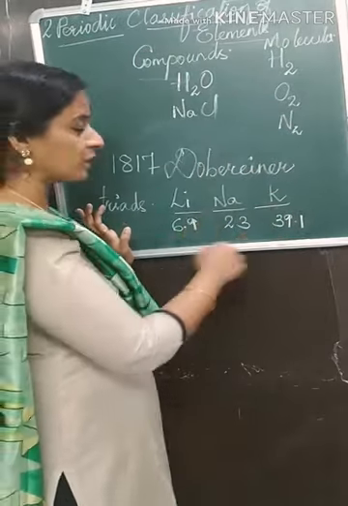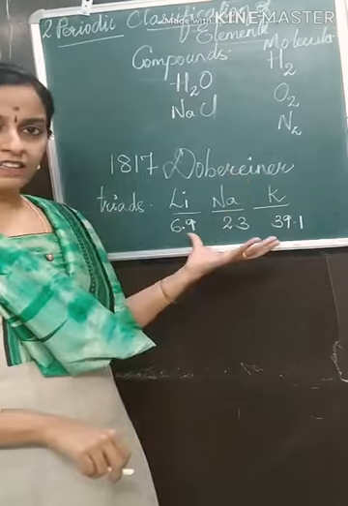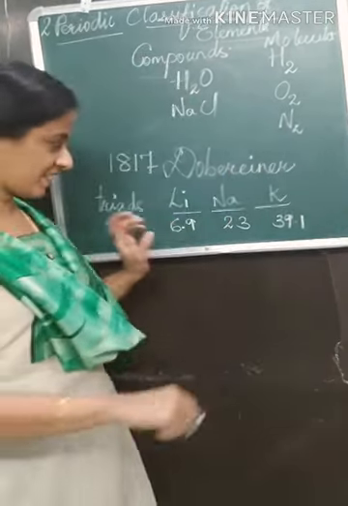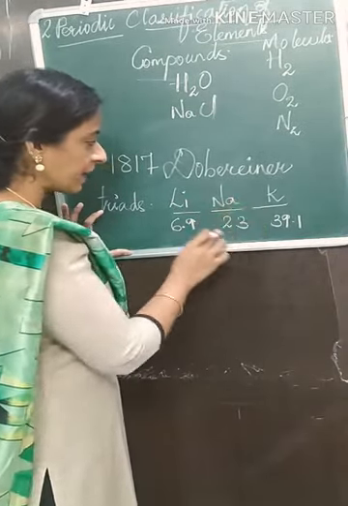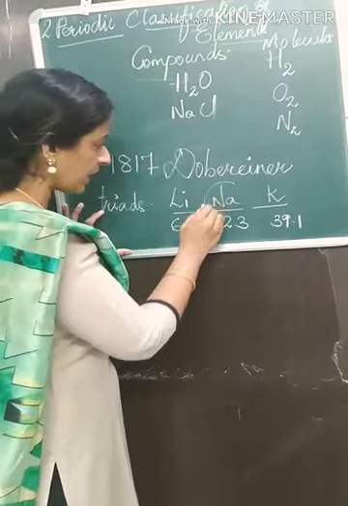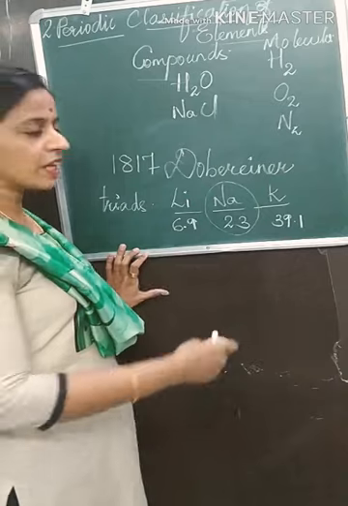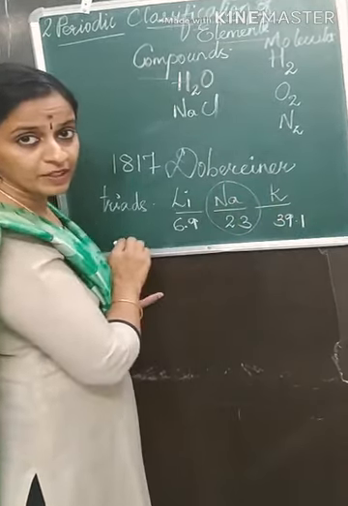He classified the elements into groups of three. He said that a group of three elements is called a triad. And he said that the atomic mass of the middle element, here sodium, was approximately equal to the average of the atomic masses of the first and the third element.